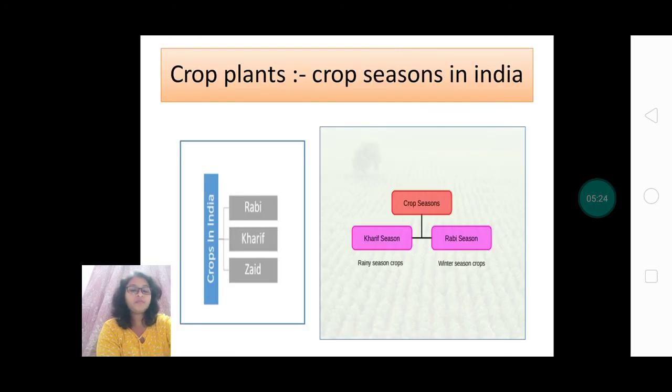Next, first is the crop plants and the crop seasons in India. As we know, there are two main types of crop plants, Rabi crop and Kharif crop. Nowadays, one more crop type is known, that is Zaid. Rabi crops are known as winter season crops and Kharif crops are known as rainy season crops. But what about Zaid?